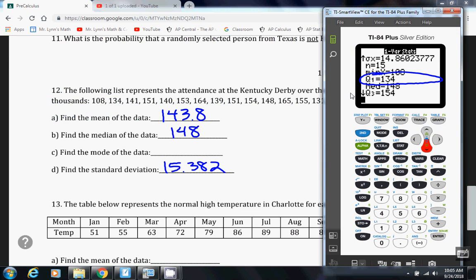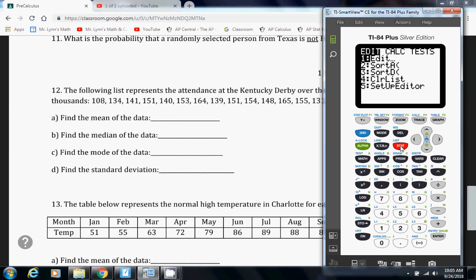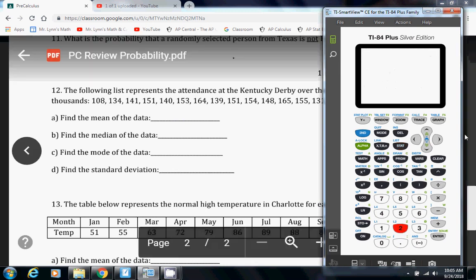So one way you can do that is sort the numbers you plugged in. So if you go back to Stat, you can pick either 2 or 3, doesn't matter. But you can tell it to sort. And then we need to tell it to sort L1 because that's what we plugged all the numbers into. If you look right above the number 1, it says right there L1. So hit second, then the number 1, hit Enter. It sorts those numbers for you.